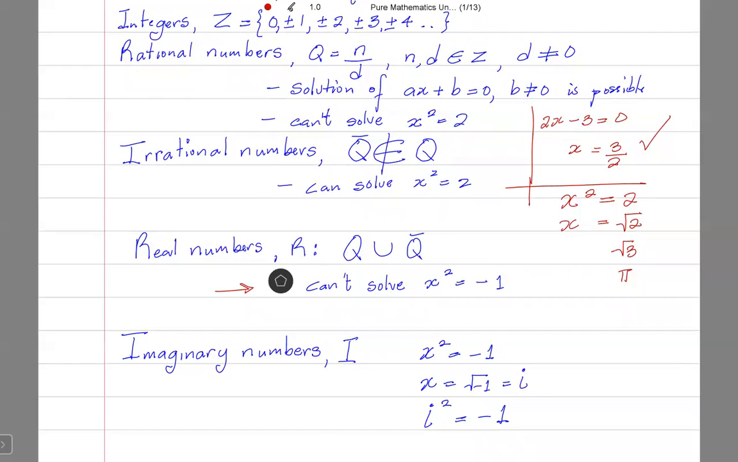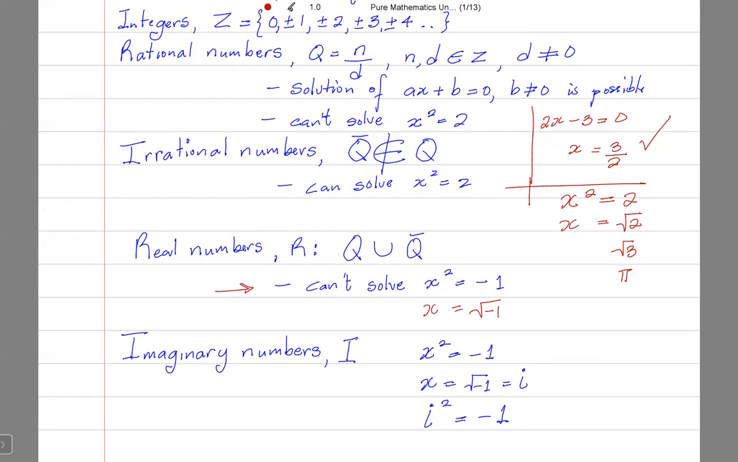Now, at this level, we have this scenario to deal with. The solution of the equation x squared is equal to -1. Now, if our evolution of numbers had stopped at real numbers, we would not be able to solve that equation, because x would be the square root of -1, and the square root of -1 is not a real number. So to solve this, we had to introduce what is called an imaginary number.